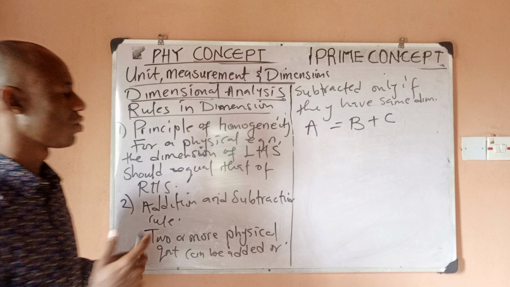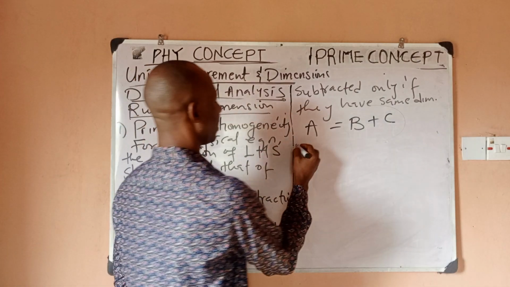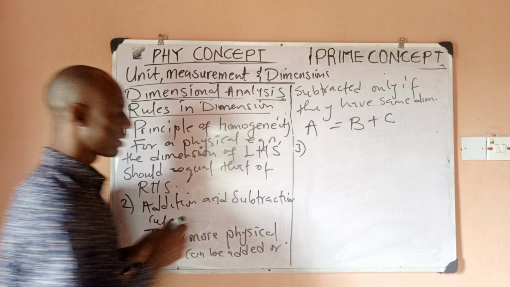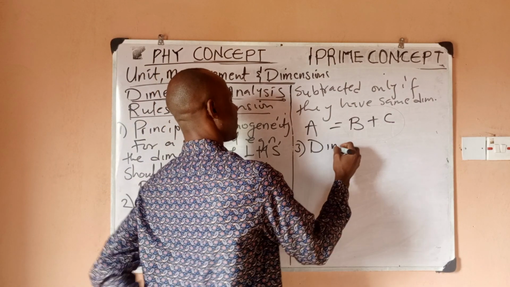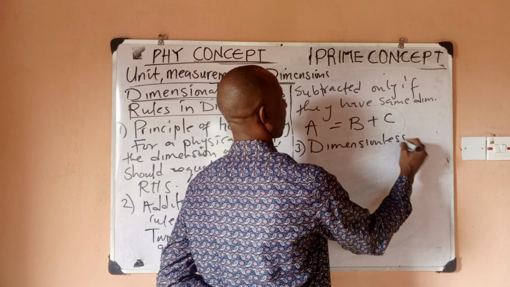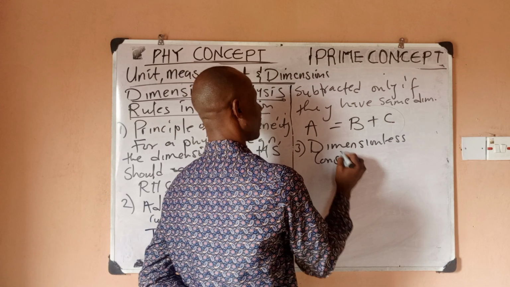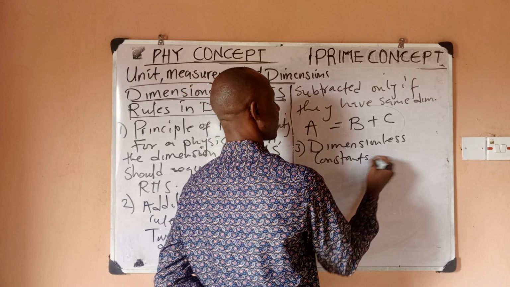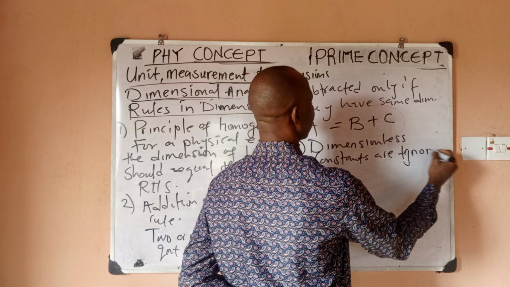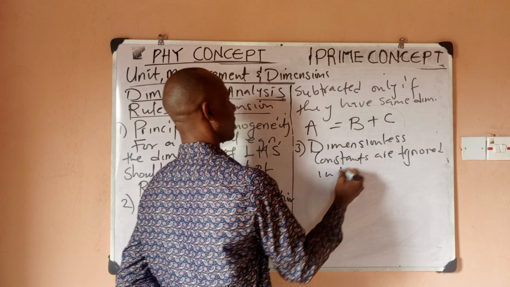the same. Then number three rule in dimensional analysis is that dimensionless constants are ignored. They are ignored in the analysis.